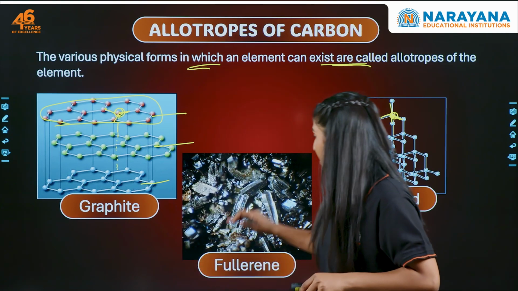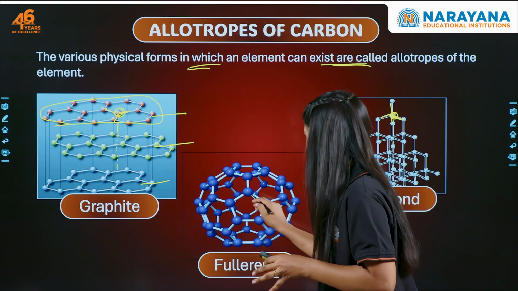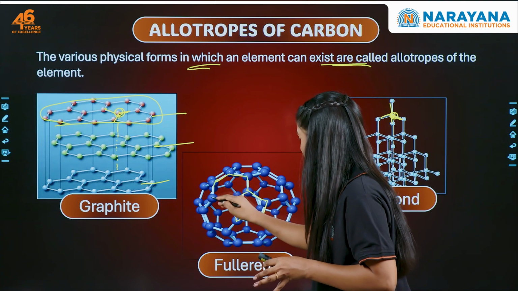Okay? Now let's see the structure of fullerene. Fullerene has a hexagonal and a pentagonal structure. Now look at this, this is a pentagon and then it has hexagon.